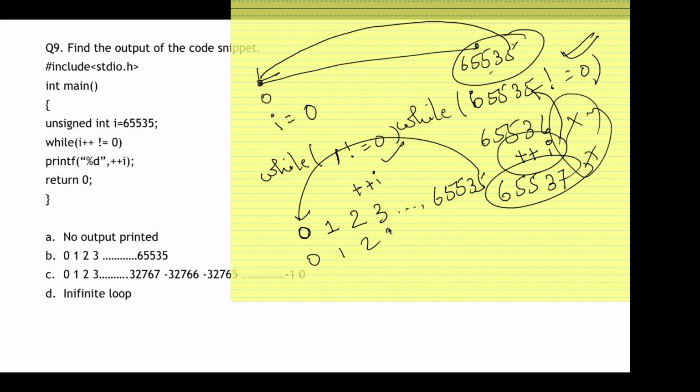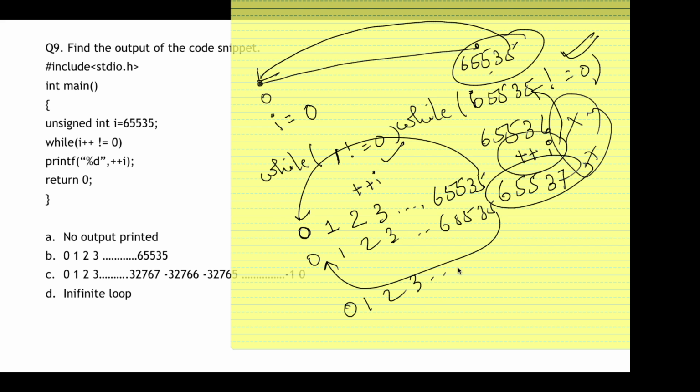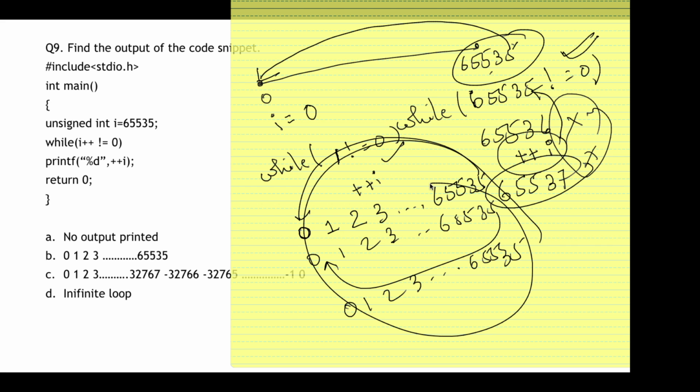So again it will print 1, 2, 3 up to 65535. Again after this it will roll back to 0. So this will continue endlessly, infinite loop. It will turn into an infinite loop. You can try it. So here my answer is in option D.